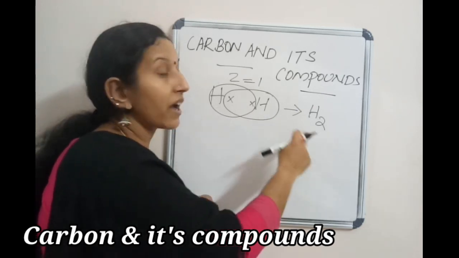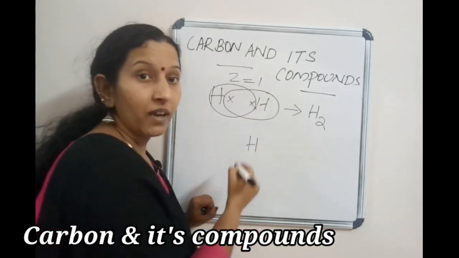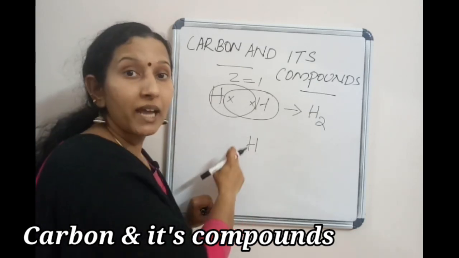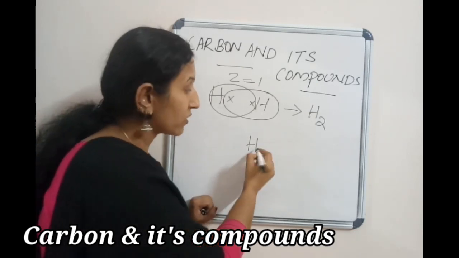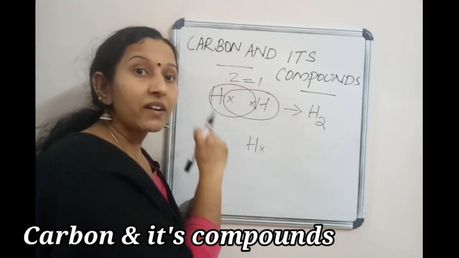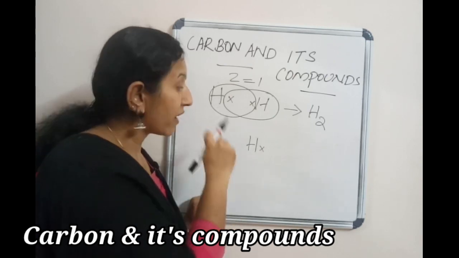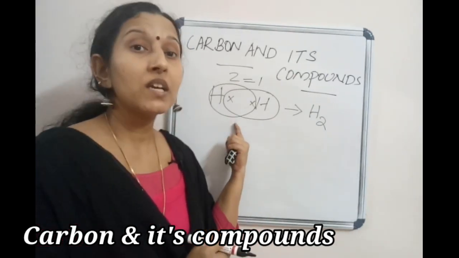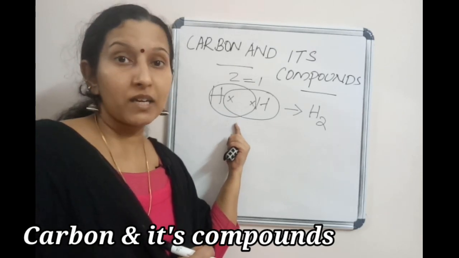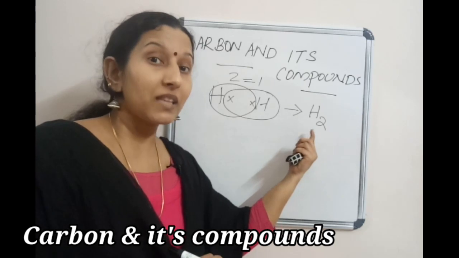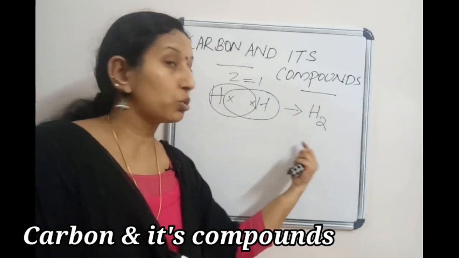That's why when we write hydrogen as H, it is not a stable element. Why? Because this hydrogen has only 1 electron. How does hydrogen become a stable element? If there are 2 electrons, only then hydrogen gets its stability. That's why you have to write hydrogen in the diatomic form, H2.